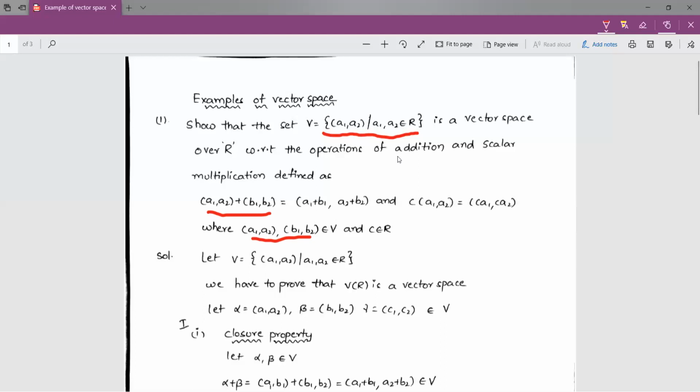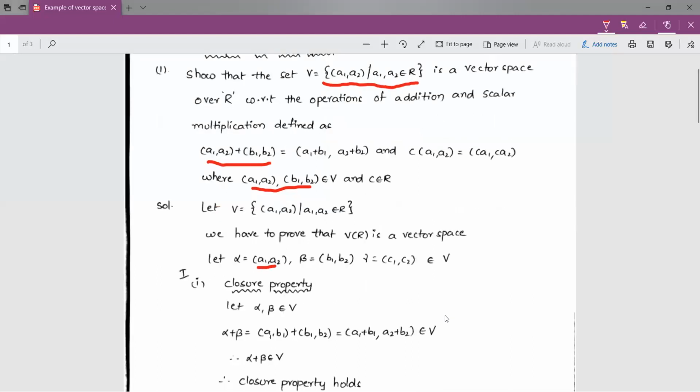So coming to the proof, I have written the given set V is equal to the set of (a1, a2) where a1, a2 belong to capital R. So our claim is V of R is a vector space. We have to prove V of R is a vector space. For that I consider three elements alpha, beta, gamma. Here alpha, beta, gamma are nothing but ordered pairs. So a1, a2, b1, b2, c1, c2 belong to V.